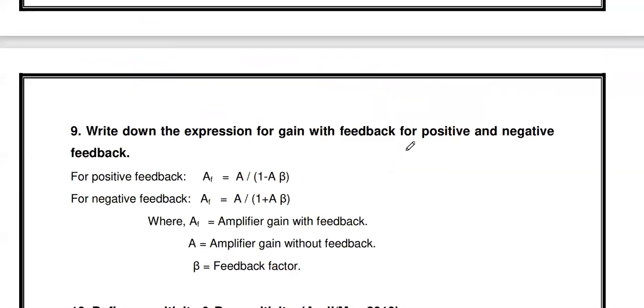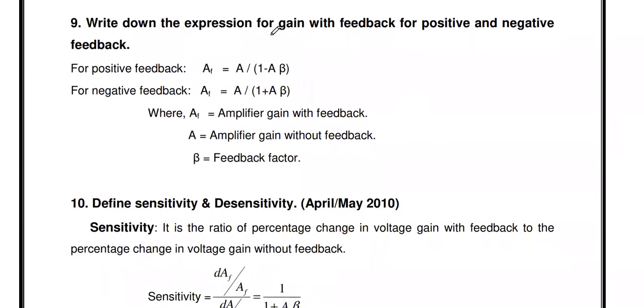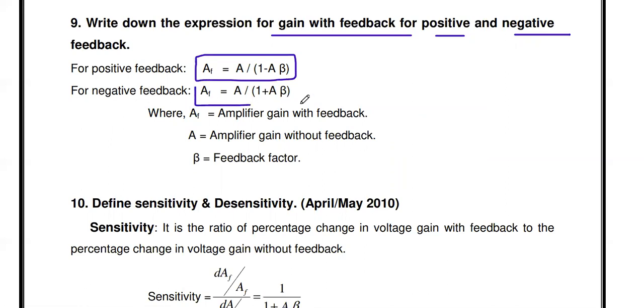Okay. Then the next one: write down the expression for gain with feedback for positive and negative feedback. If you are introducing positive feedback, what is the closed loop gain? Similarly, for negative feedback, what is the closed loop gain?